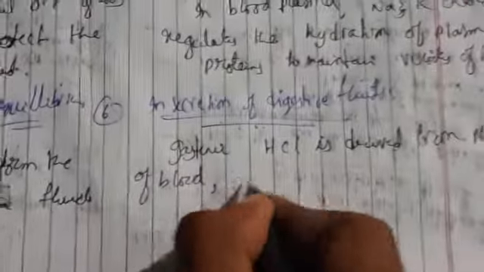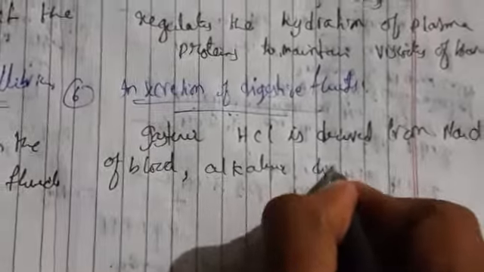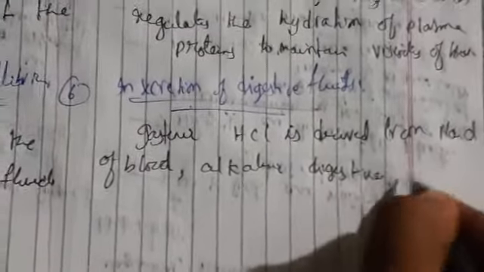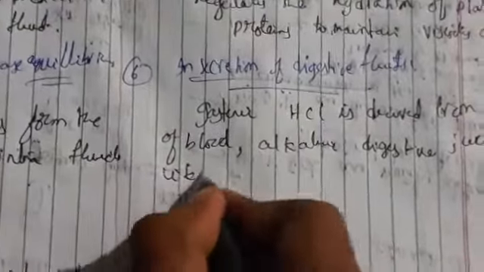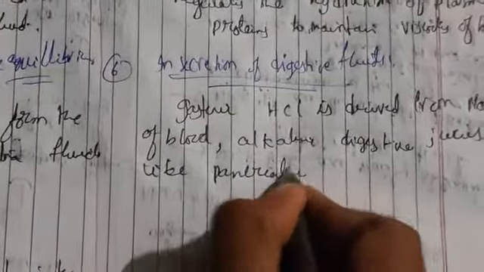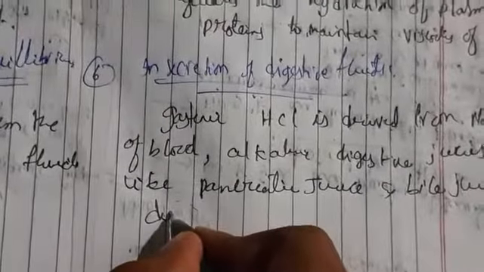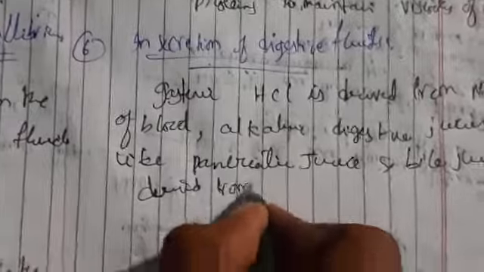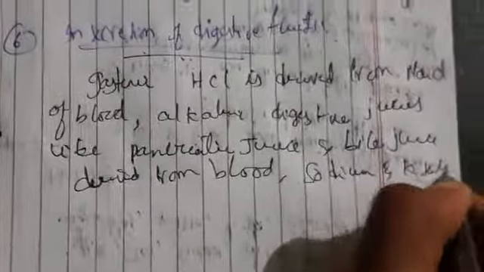The alkaline digestive juices like pancreatic juice and bile juice are derived from blood, sodium and potassium salts. So what is pancreatic juice and bile juice?